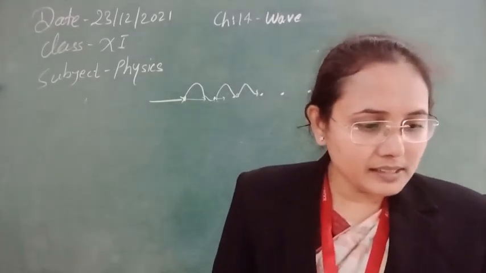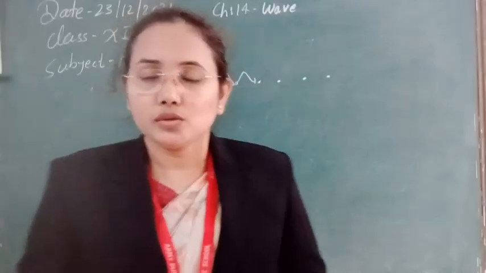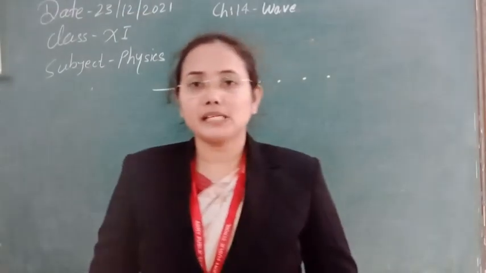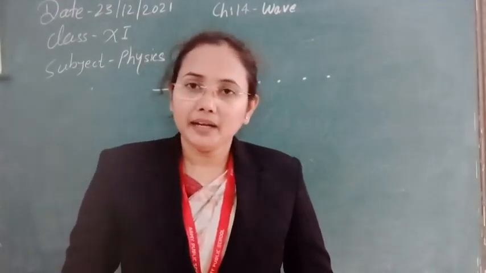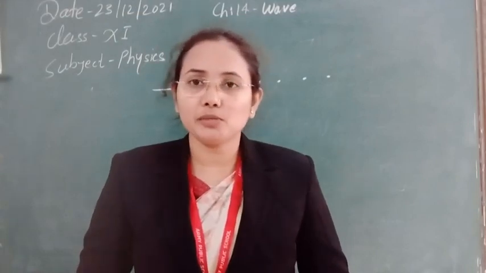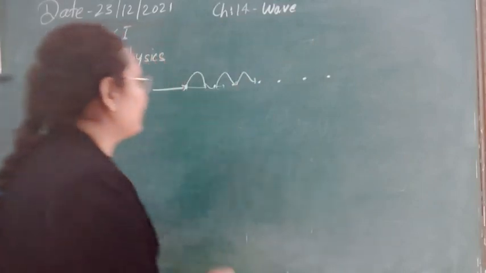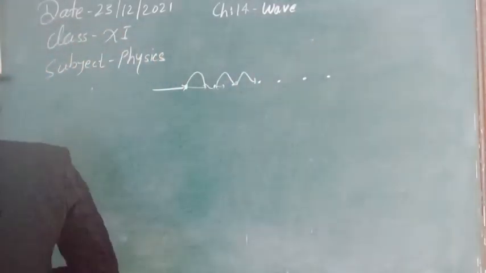Now next one, let's see types of waves. In the types of waves, we have basically three types of waves depending on the propagation of the wave, or depending on the media through which the wave is propagating. So the first kind of wave we have is called mechanical wave.